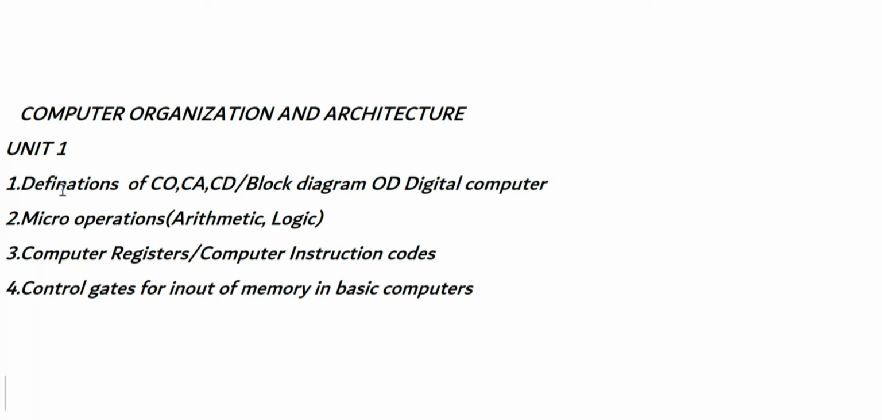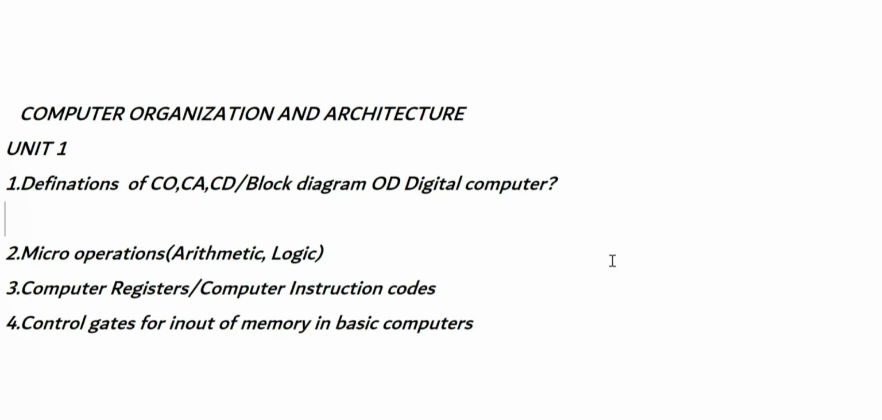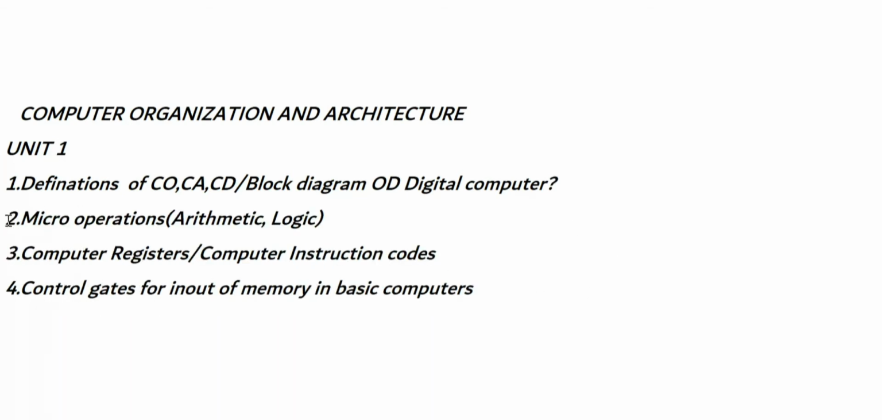So the first question is definitions of CO, CA, CD or a block diagram of a digital computer. This is the most repeated question. And coming to the second one, the second one is also very important and repeated for many times. Micro operations of arithmetic and logic. So arithmetic micro operations and logic micro operations, this is important one.